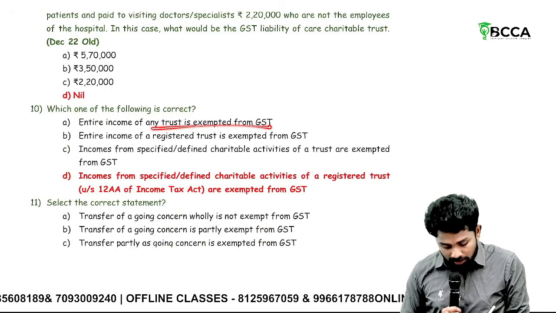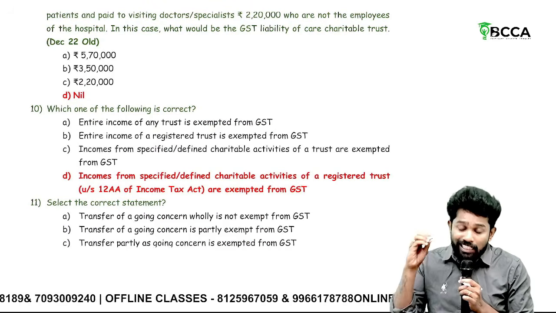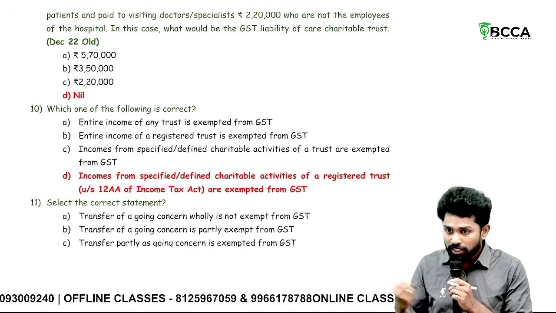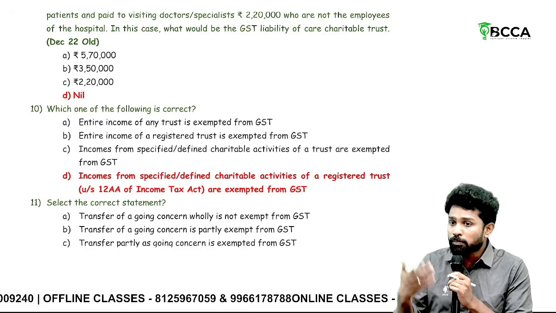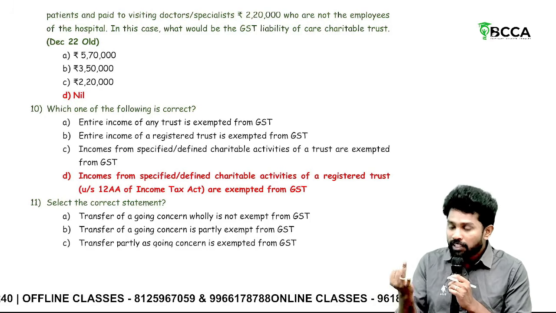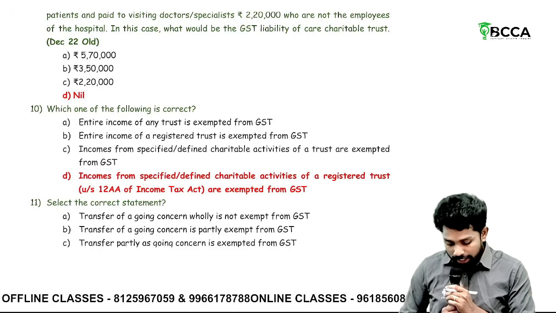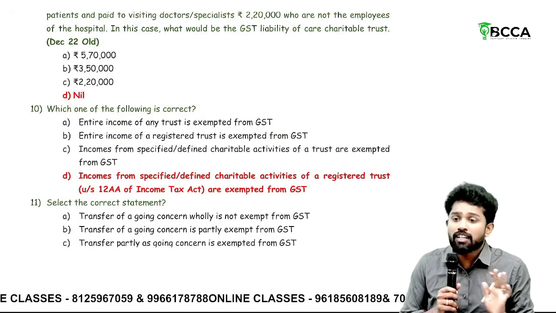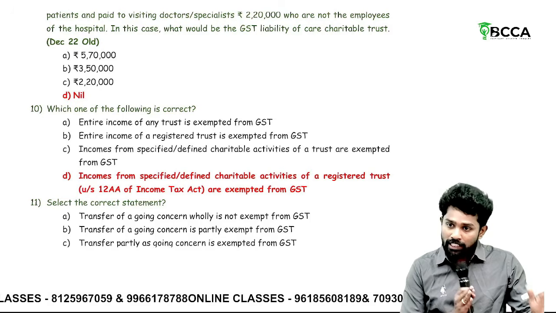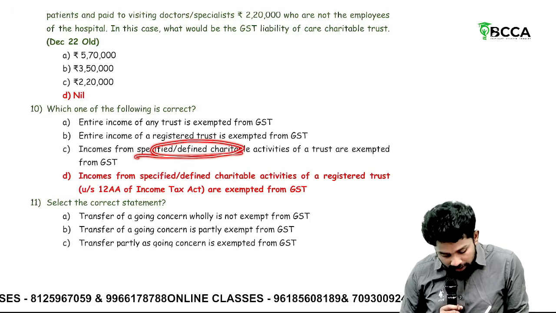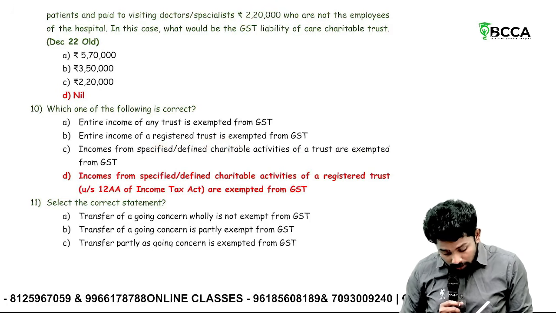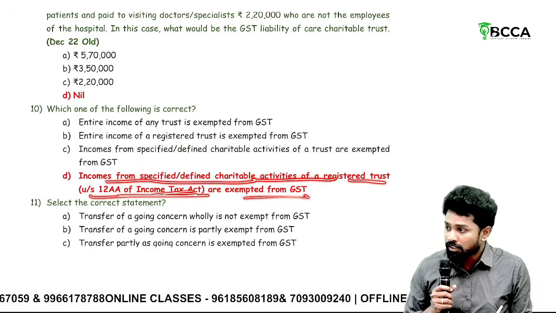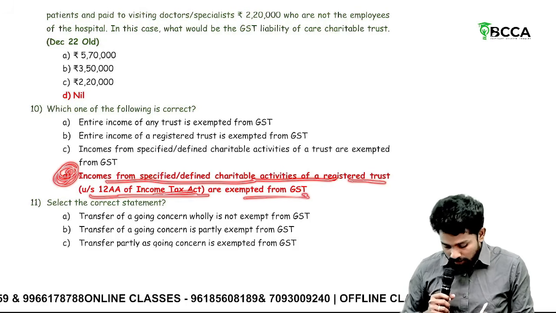Which one of the following is correct? Entire income of any trust is exempted. Sir, it's not income tax here, it's GST. The trust income is exempted only if it is for the purpose of charity. When it receives donations or income where the objective is to provide education, environment, health, religion, spirituality, yoga, then only it is exempted. So it's not like any income is exempted. Entire income of a registered trust is exempted. Registered or unregistered, only certain incomes related to charity are exempted. Income from specified defined charitable activities of a trust are exempted. Income from specified defined charities of a registered trust under section 12A of the Income Tax Act is exempted. Out of these, this is more specific. That's why this is the correct answer.